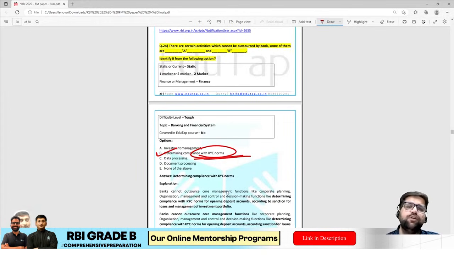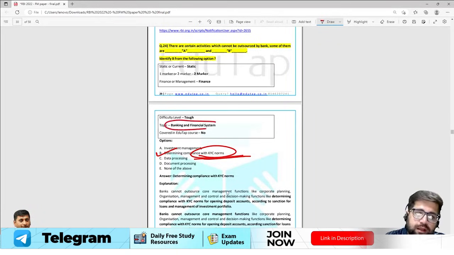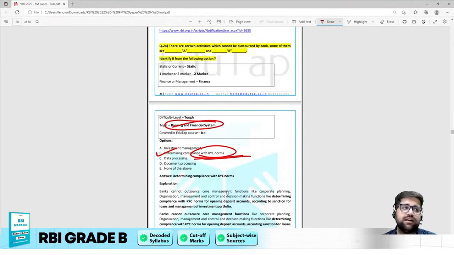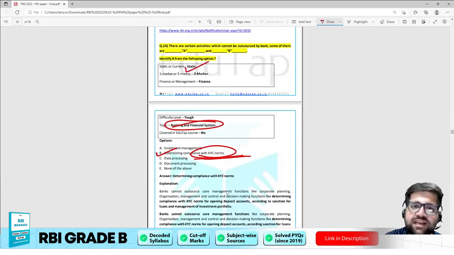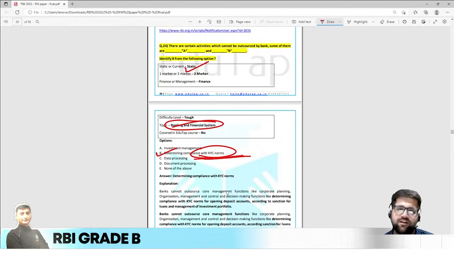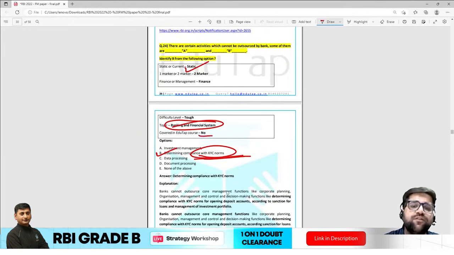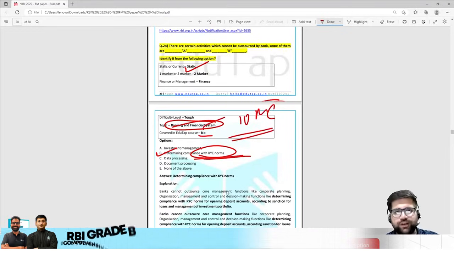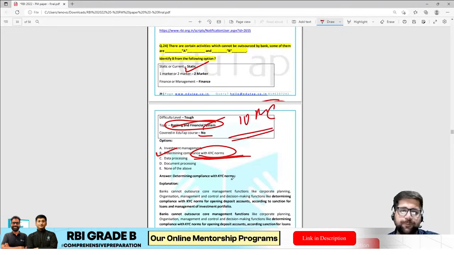Although this particular question is from current affairs, if you see banking and financial system, these are types of chapters wherein we have covered certain master circulars. That's why this particular question has been tagged as static. Although this was not covered under the EduTap course, there are more than 10 master circulars covered under this particular chapter, and it's under process only. We will update it accordingly.